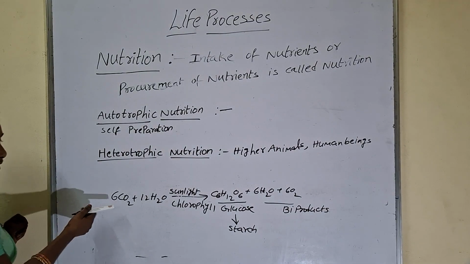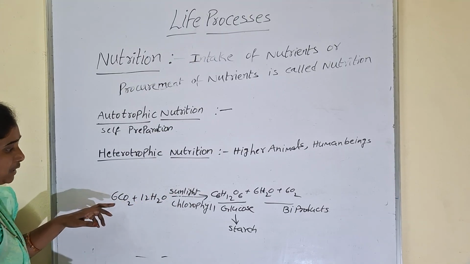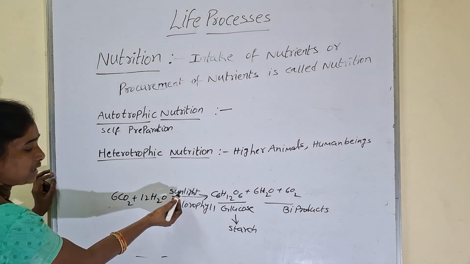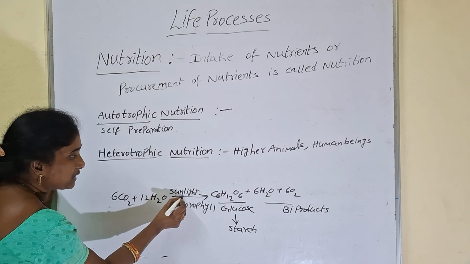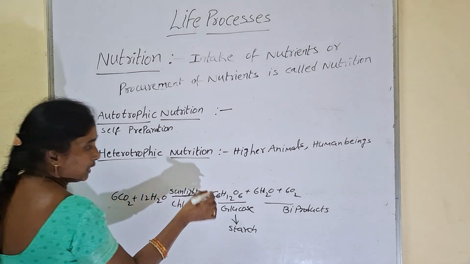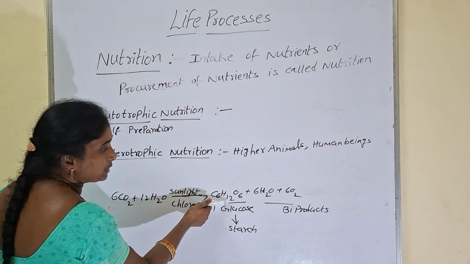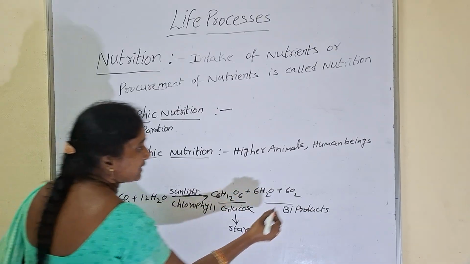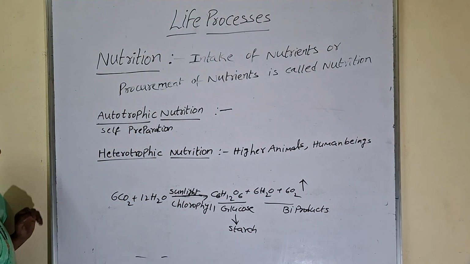So the raw materials for photosynthesis are carbon dioxide, water, sunlight and chlorophyll. Carbon dioxide the plant gets from the atmosphere, water from the soil, sunlight from the sun, and chlorophyll pigment is present in the leaves itself. By utilizing all these raw materials, the plant prepares food in the form of glucose. After utilization, excess glucose is converted into starch. Along with glucose, what are the byproducts forming here? Water and oxygen. Oxygen is a gas, so it is directly released into the atmosphere. So this is about photosynthesis.